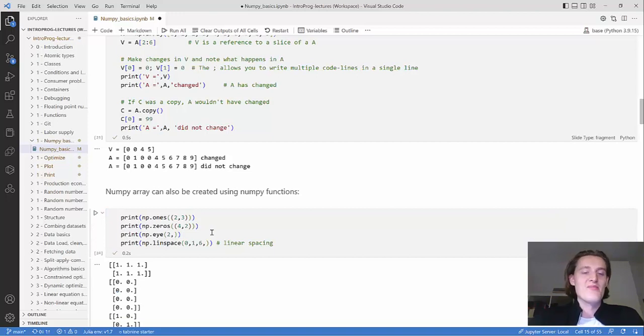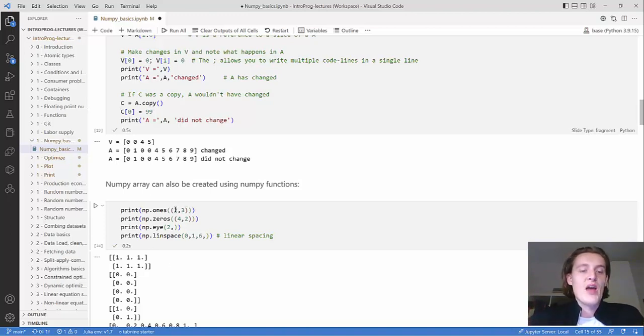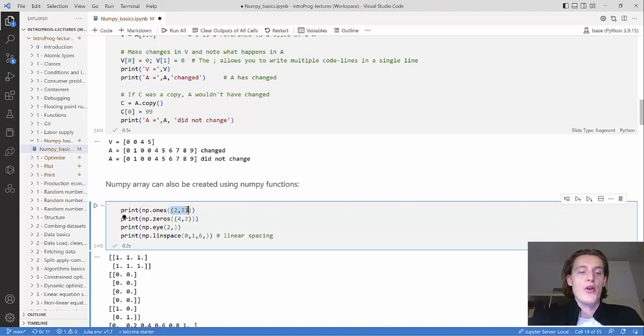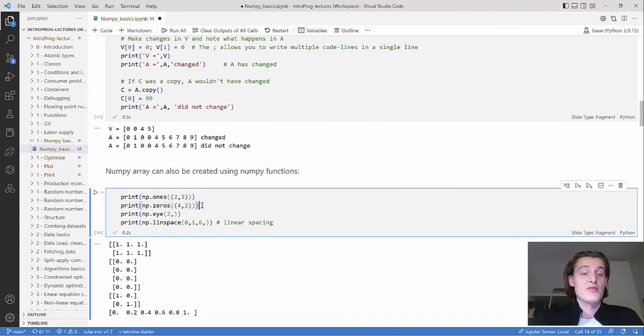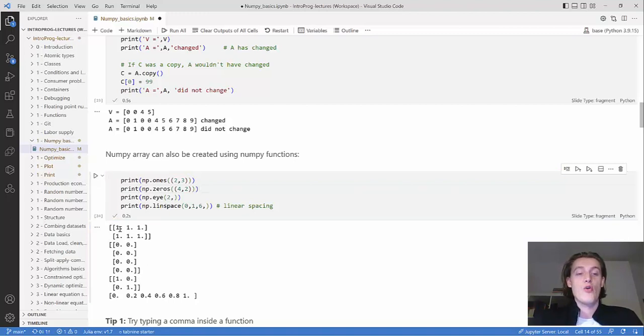NumPy.ones, so ones in plural, just creates a matrix filled with ones. Then you just input the shape you want. So you create a 2 by 3 matrix filled with 1. You can also create zeros, which is the same, but instead you're creating a matrix filled with zeros. And the default for these functions is to create a float type atomic element type.